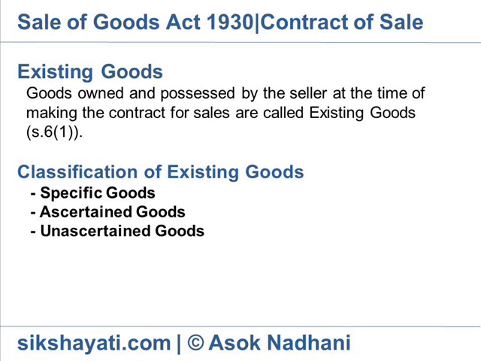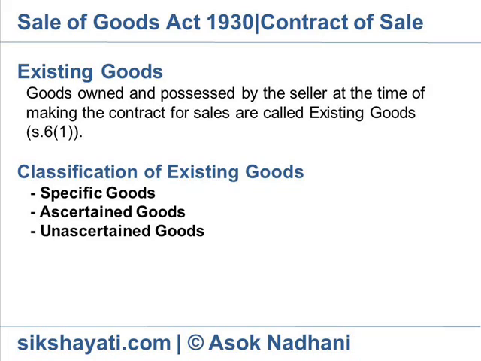Unascertained goods, not identified at the time of contract. The goods which are not specifically identified at the contract of sale are known as unascertained goods. These goods are defined by description or by sample and are not definite and specific. When the goods are segregated, separated from unascertained goods, they become ascertained goods.